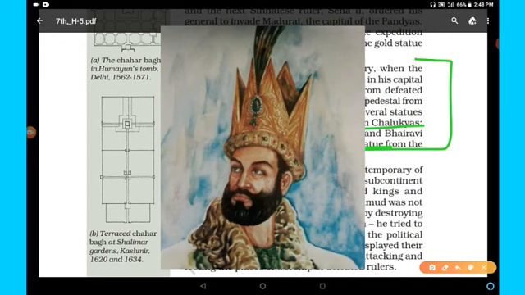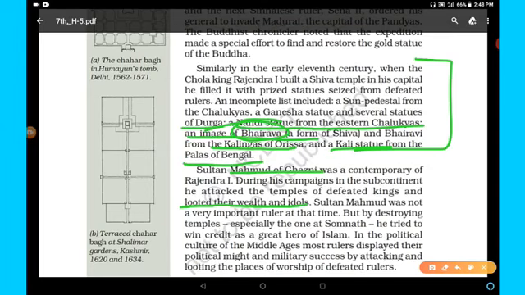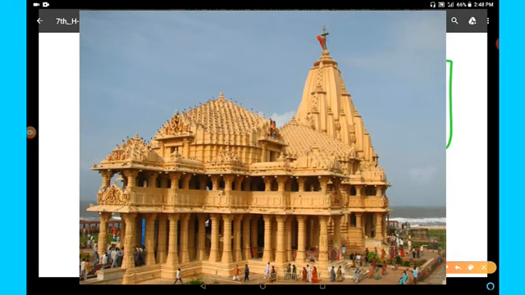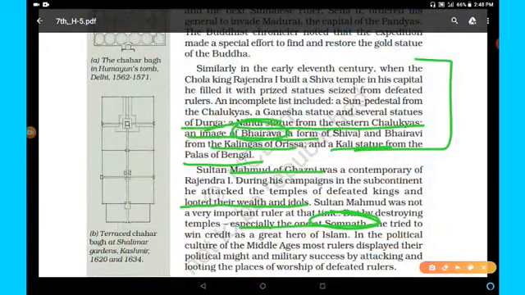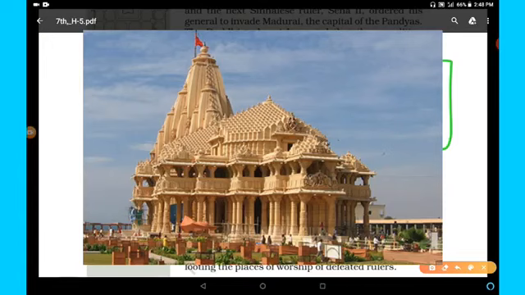Sultan Mahmud was not a very important ruler at that time, but by destroying temples, especially the Somnath temple, attacked in 1025 AD, he tried to win credit as a great hero of Islam. In the political culture of the Middle Ages, most rulers displayed their political might and military success by attacking and looting the places of worship of defeated rulers.